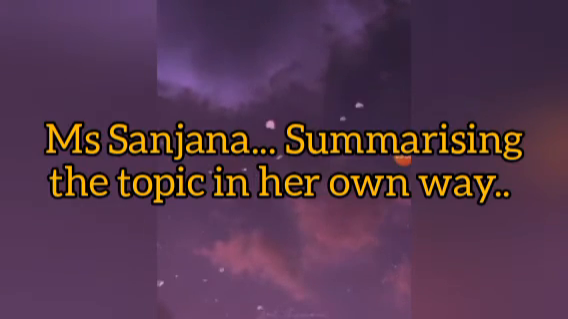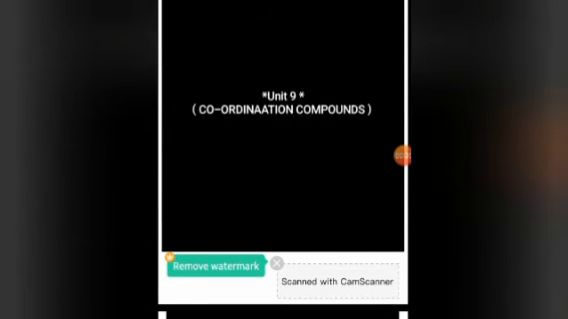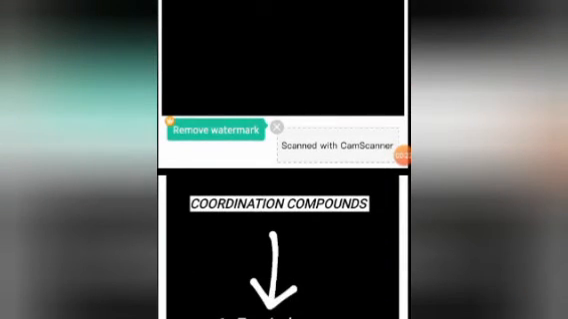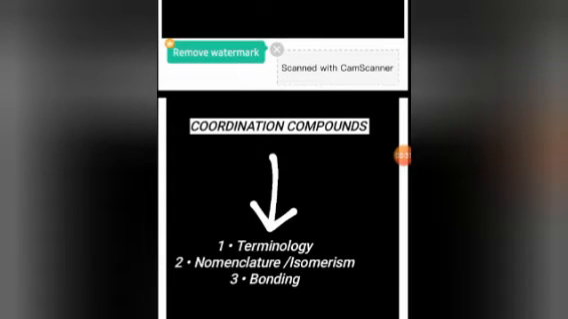As we all know, we have finished our chapter 8, that is D and F block elements, and we have started our new chapter, that is coordination compounds. So without wasting much time, let us start with today's topic, coordination compounds. What do you mean by coordination compound? Coordination compounds are those compounds which retain their identity even in a solution state. There will be no change in their identity.